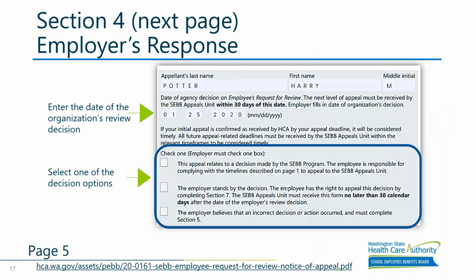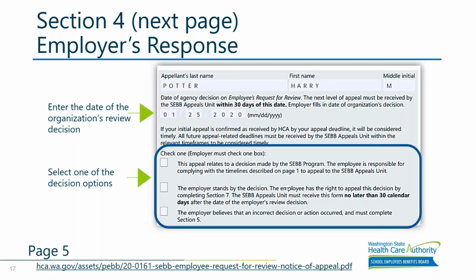Section 4 continues on to this next page. You will need to provide the date when the employer decision was made, as this date is used when the SEBB appeals unit determines if the employee's appeal was received timely by the SEBB appeals unit. Additionally, the last part of section 4 is where you mark your decision. Make sure that you are providing both the date of when it was received and actually marking your decision. If you decide that an incorrect decision has been made where you feel that there has been an error, you will need to mark that box and move on to section 5.